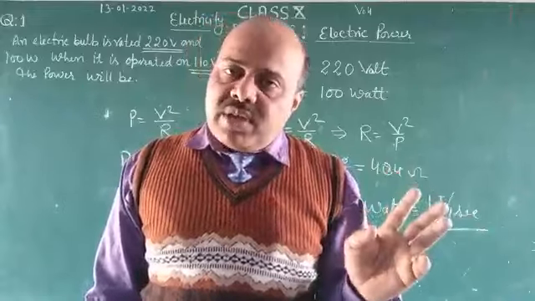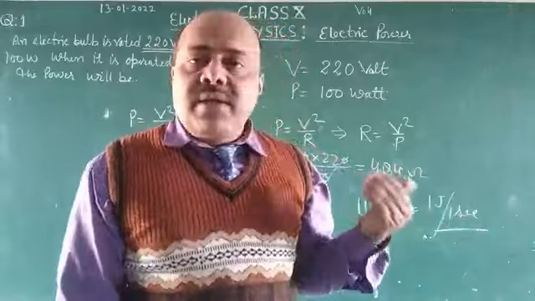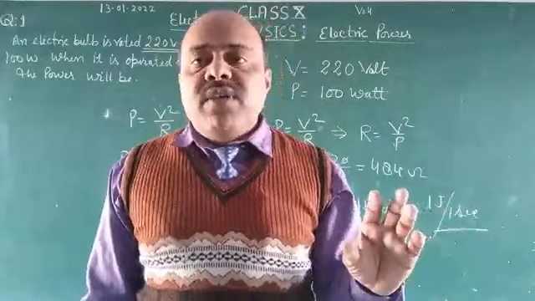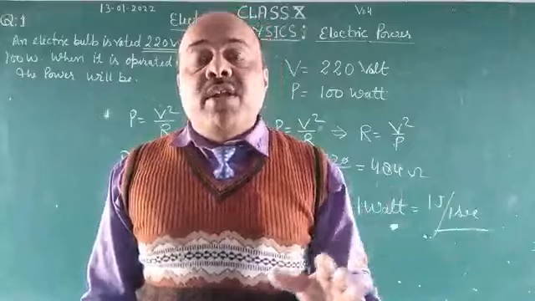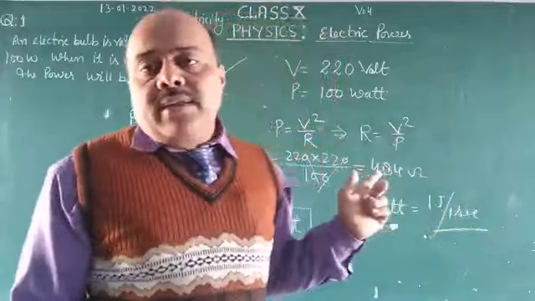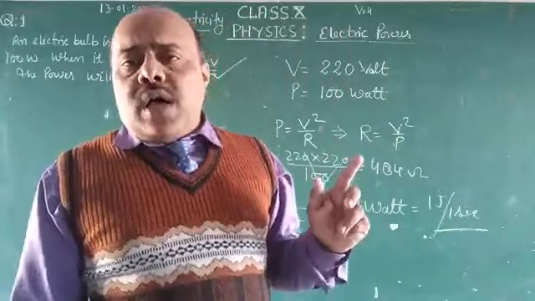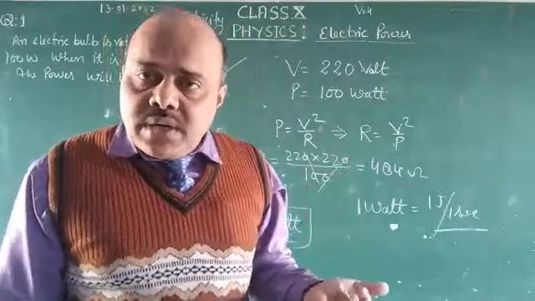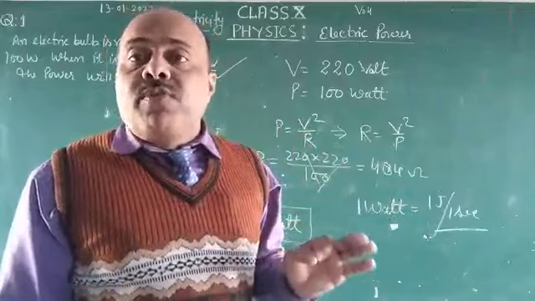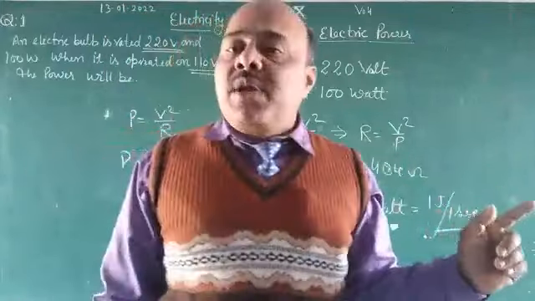When you are given the time and the rating, we can find the electric energy consumed by different electrical appliances with the help of power. There we measure power in kilowatt and time in hour, and kilowatt hour is the commercial unit of energy, not the unit of electric power.